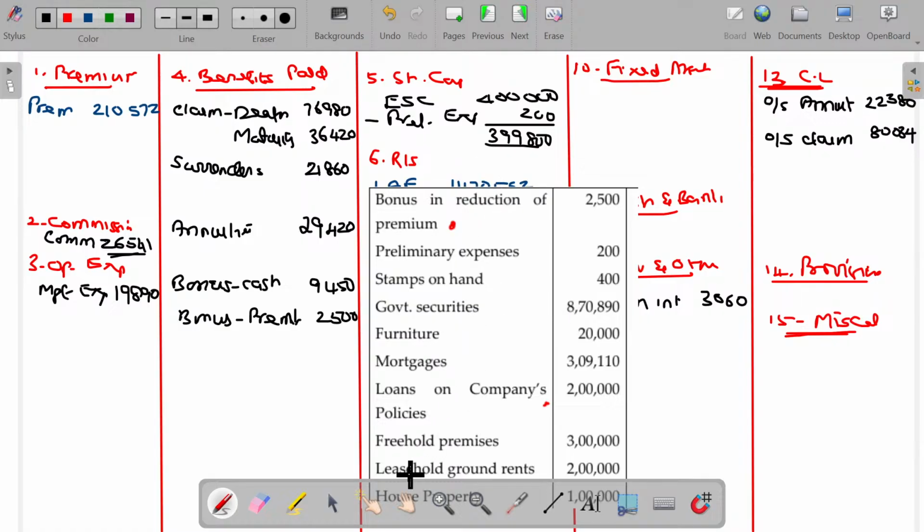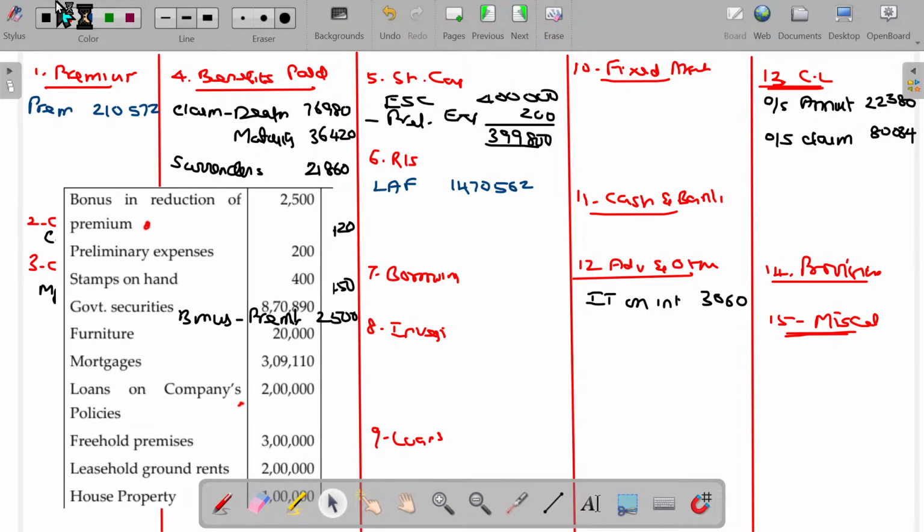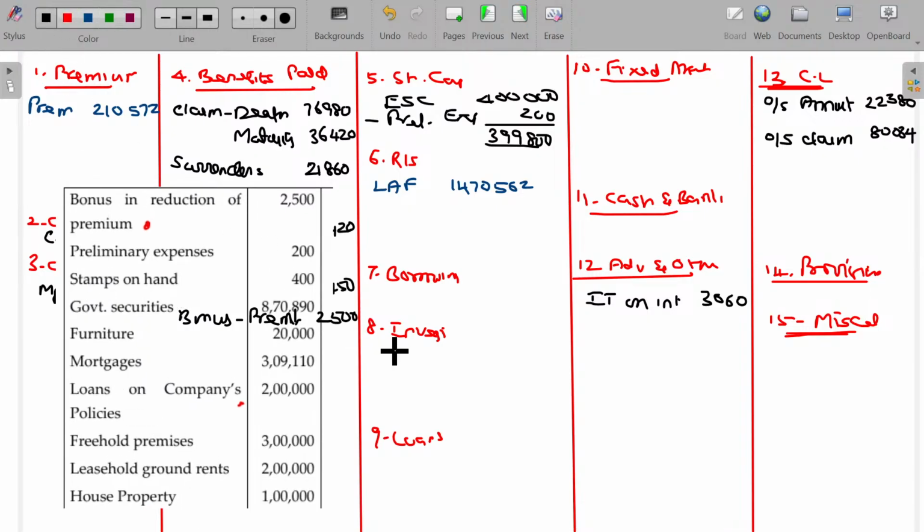And government securities are the investments. I posted value in the investments, so government securities, G-SEC. You can very easily guess all these things. 8,70,000 rupees, 890. Furniture, fixed assets, 20,000 rupees.